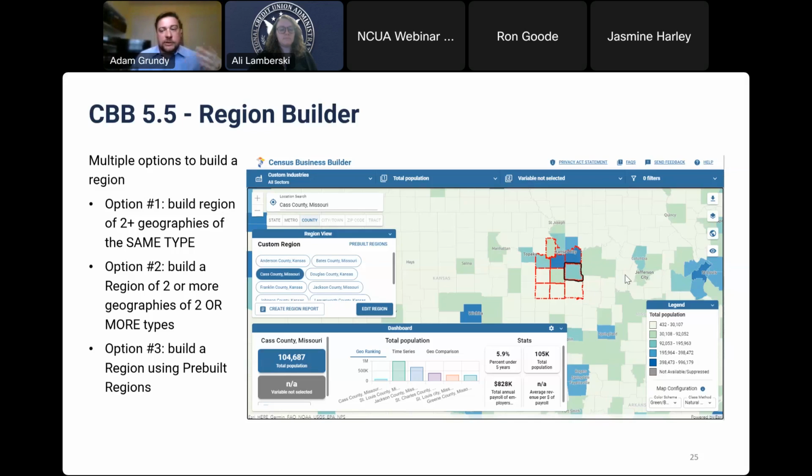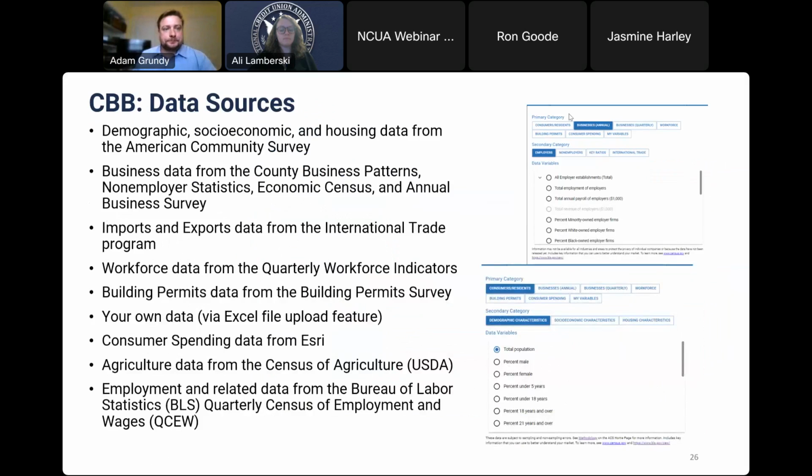So that's one of the things you can do within this data tool. And of course, the data sources are the main driver of what makes this data tool so powerful. Our demographic, socioeconomic, and housing data are from the American Community Survey, or ACS, whereas our business data is from all the different data, surveys, and programs that I talked about today, such as County Business Patterns, Nonemployer Statistics, the Economic Census, and of course, the Annual Business Survey.